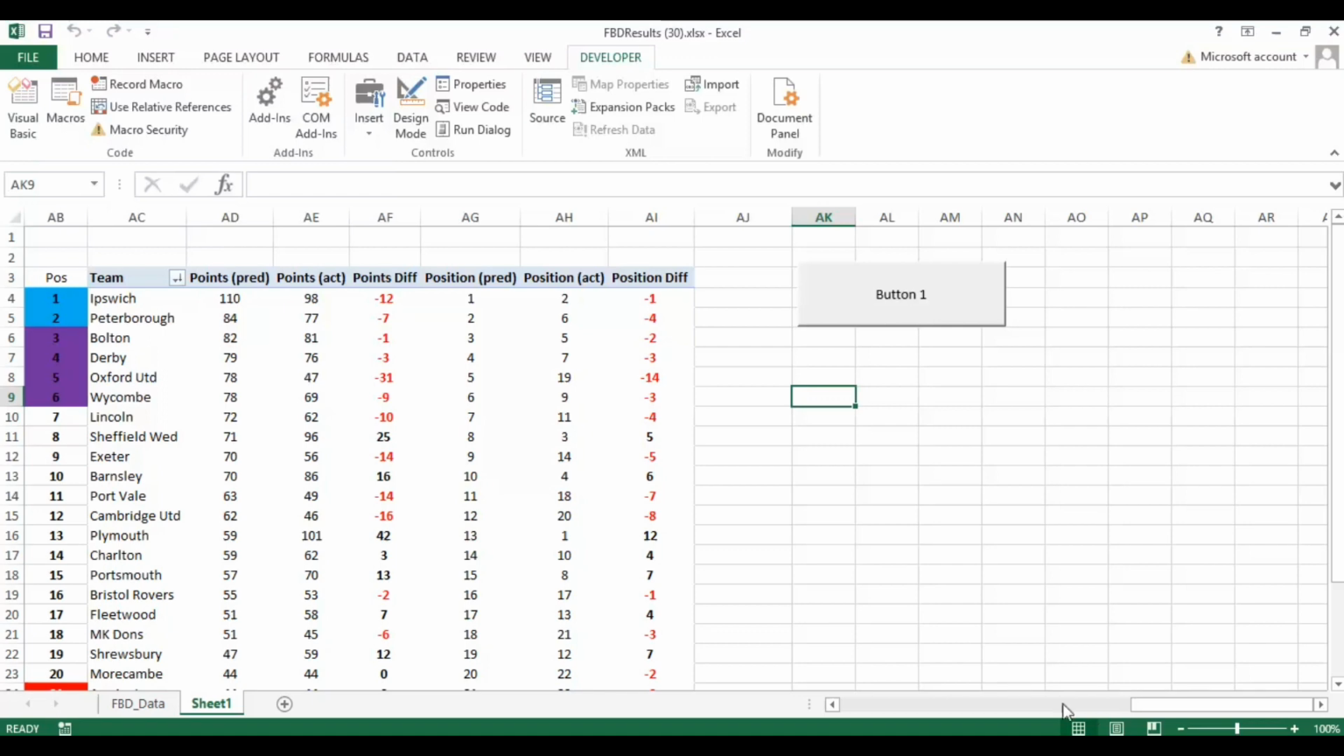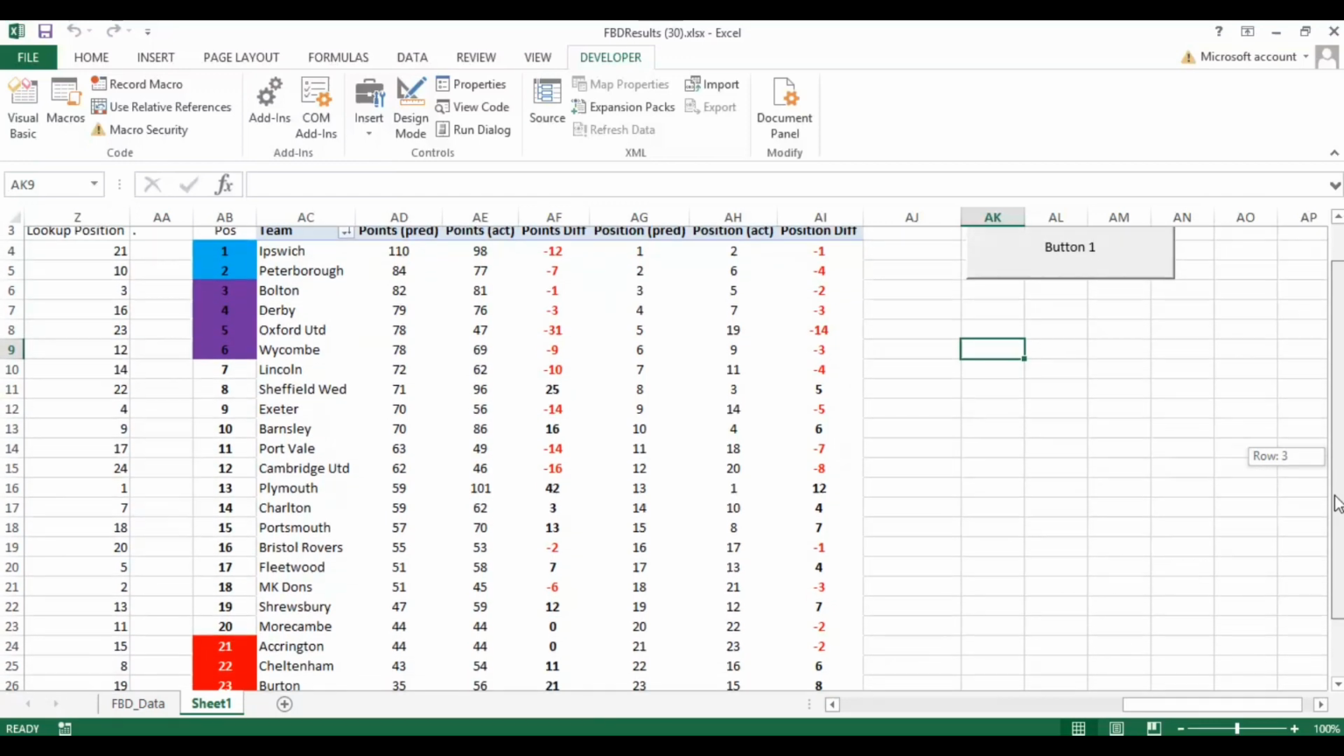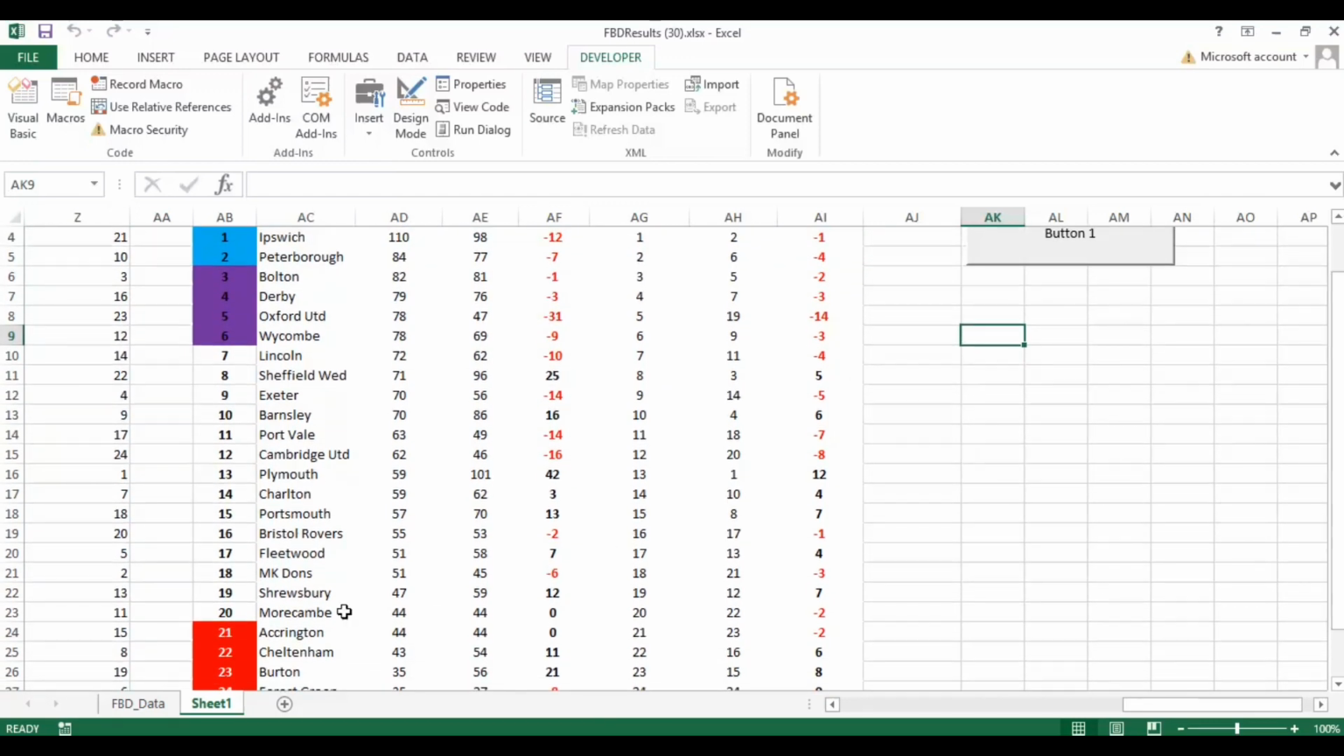Now obviously on this one off here, it's predicted that Ipswich would have a points haul of 110 points, which they actually achieved 12 less. Predicted position was first, and they actually ended up at second. Now you can easily see along here where the outliers are. So Sheffield Wednesday 25, Barnsley 16, Plymouth 42 points, and a whopping 12 places above where this run of simulations expected them to be based on those predictions and those odds.